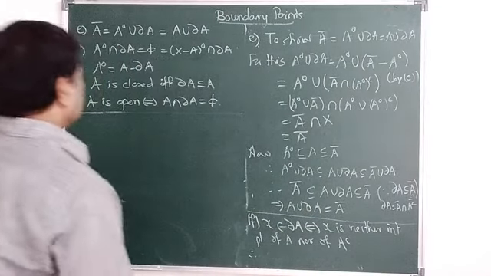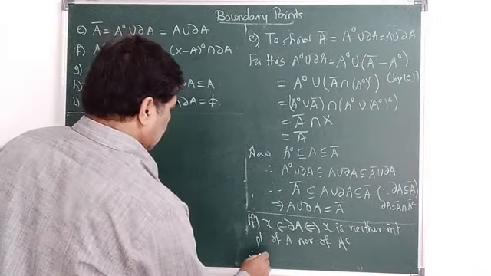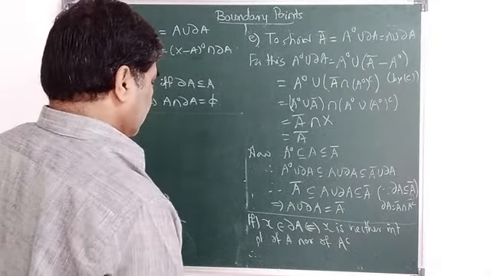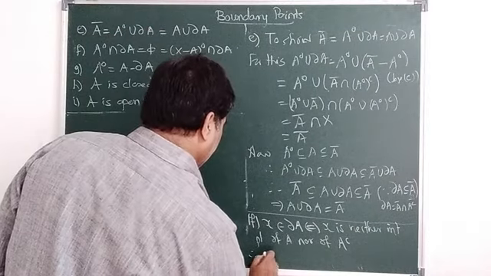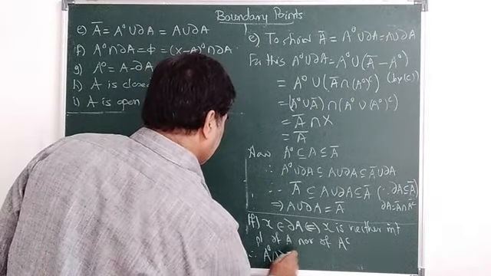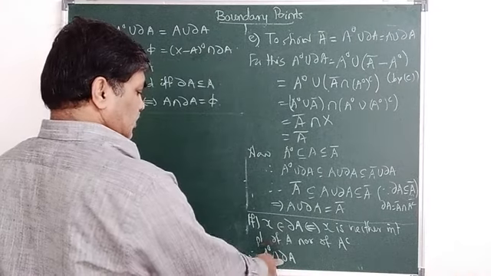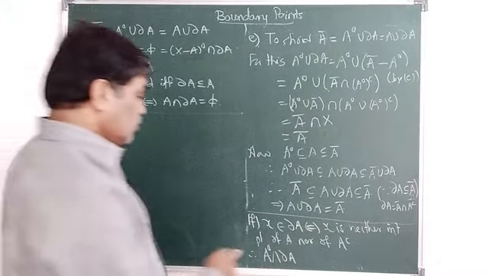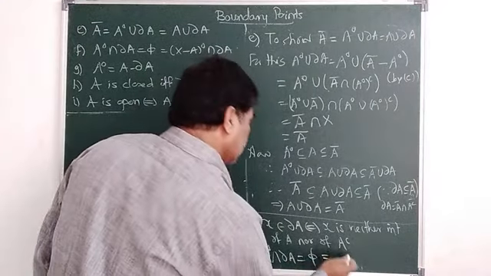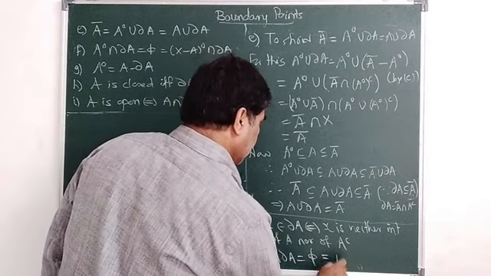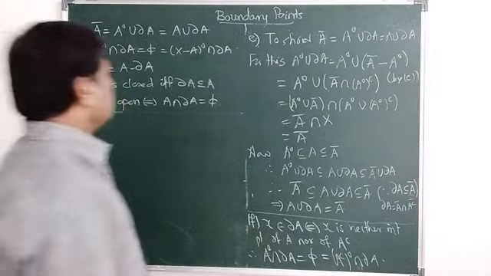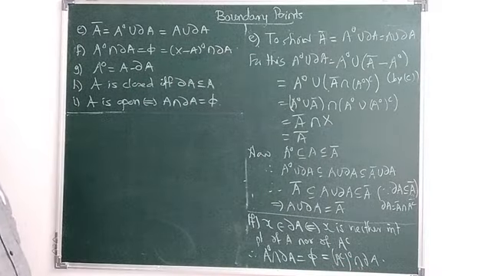And therefore, if X lies in ∂A, then it is not an interior point of A. So A interior intersection ∂A must be phi, and it is not an interior point of A complement either, which means A complement interior intersection ∂A is also phi. Is it clear? So F is proved.